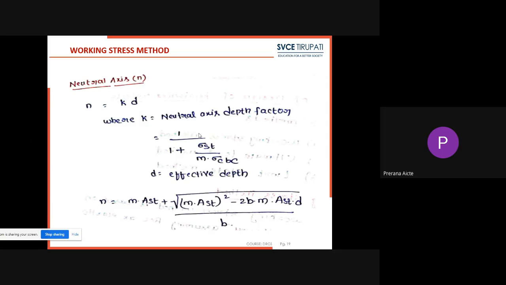Coming to neutral axis. Neutral axis is denoted by small n. We can find the neutral axis depth by n equal to k into d, where k is the neutral axis depth factor. The formula for k is 1 divided by 1 plus sigma st divided by m into sigma cbc. Here small d is the effective depth of the beam section. We can find the neutral axis by another method also, but we use that method very rarely.